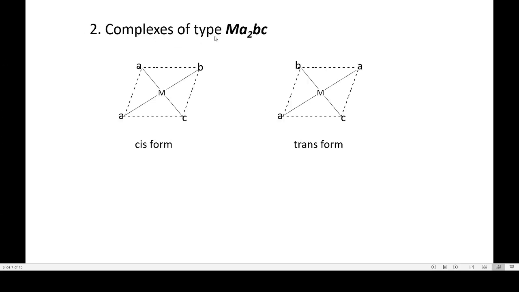So in complexes of type MA2BC, that is, three kinds of ligands are there. Here, if we consider ligand A, it is in the adjacent position. This is the cis form. Here, it is in the position opposite to one another. This is the trans form.